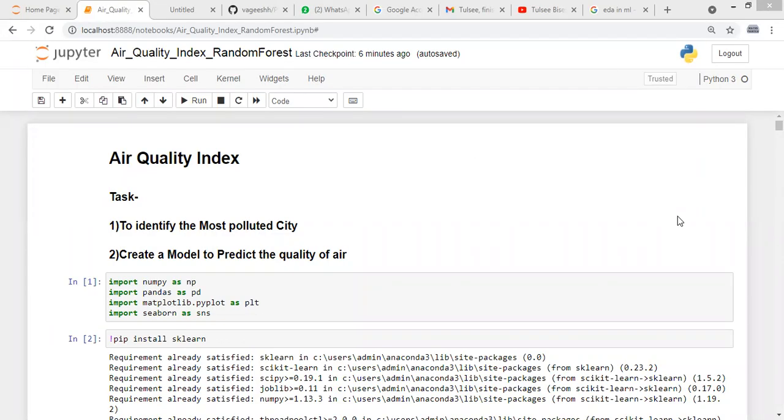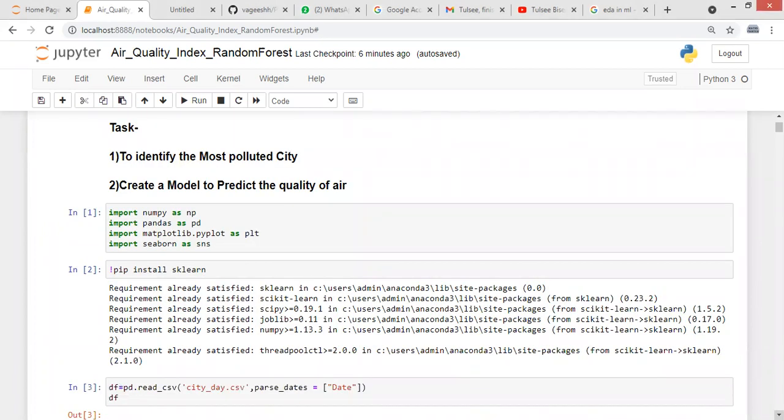Hello everyone, this is Tulsi Bisen and my project is to calculate the air quality index. My task was to identify the most polluted city present in the dataset and to create a model to predict the quality of air.